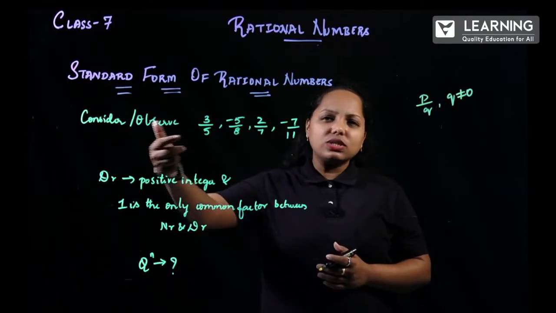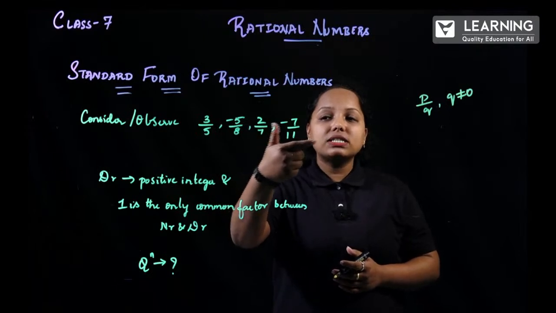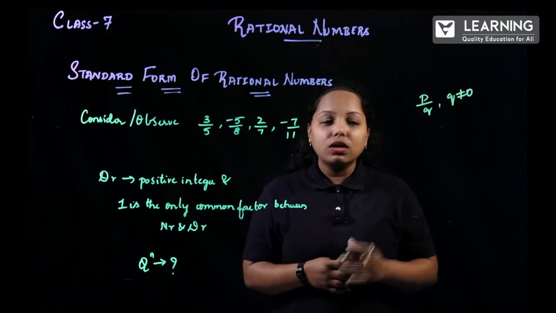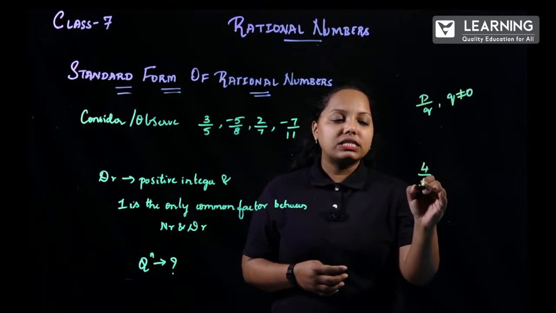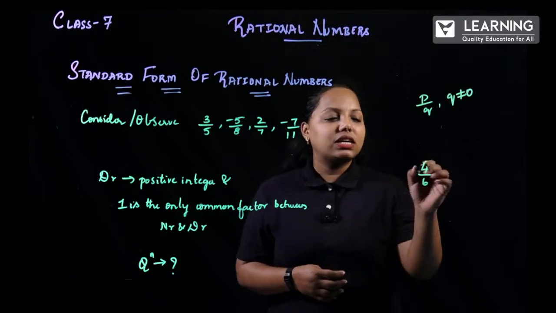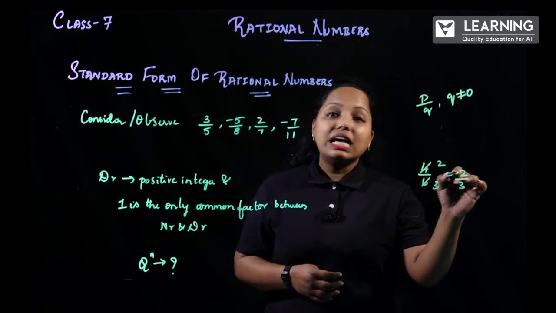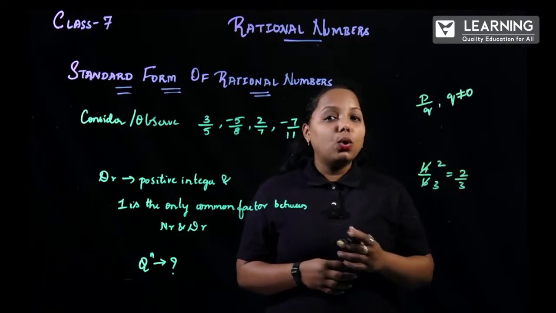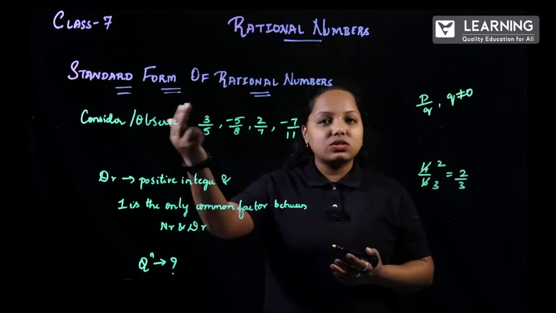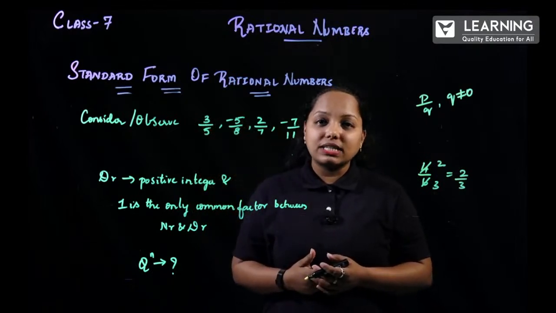Now, observe these examples: 3 by 5, minus 5 by 8, 2 by 7, minus 7 by 11. Can you still reduce these forms? Or suppose I take 4 by 6. How can this be reduced? Well, ma'am, it is in the same table, 2 twos are, 2 threes are, this is nothing but 2 by 3. Can 2 by 3 be reduced? No, you can't reduce it because both are in different tables. The same way for 3 and 5, and for all these 4 examples also.